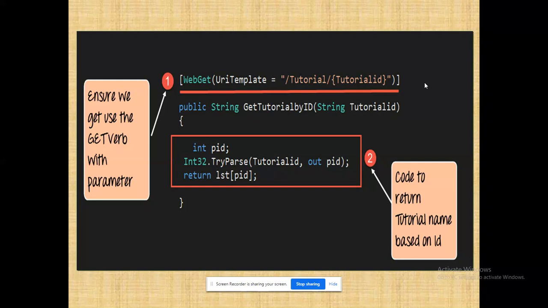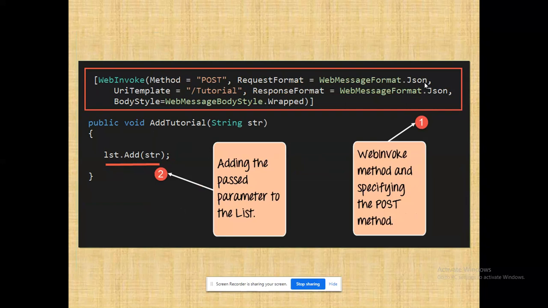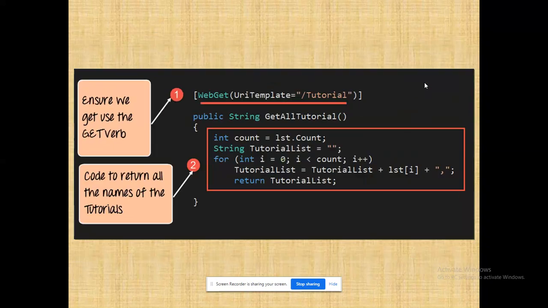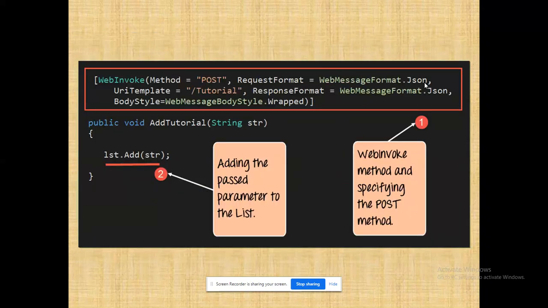So I am writing separate services. Please understand, a service for getting all the data, a service for accessing my specific data, right? If I want to add any data in the existing list, this code will be helpful. How to access that? That is also given using the annotation web invoke, right? Till now we have seen web get. So this is web invoke. I have to access the method and do it.